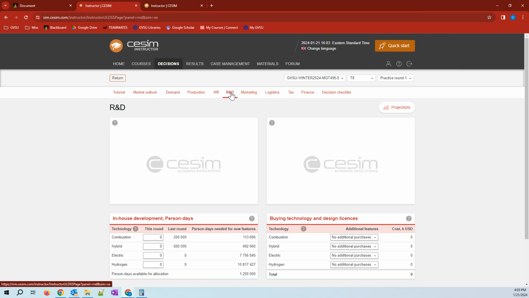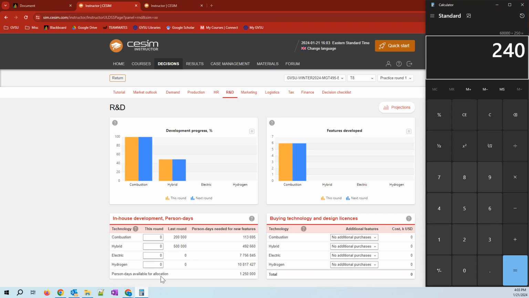If I go to the R&D tab, I need 492,660 man days to complete my hybrid engine. So I multiply this by 492,660 and I get 118,238,400 as the cost.